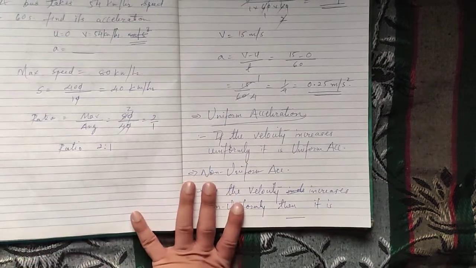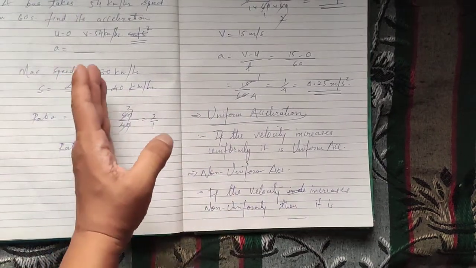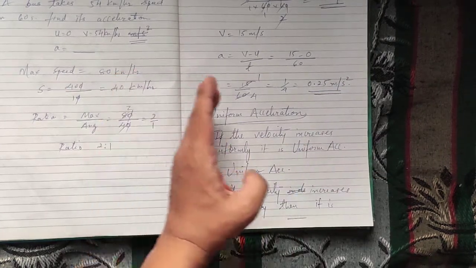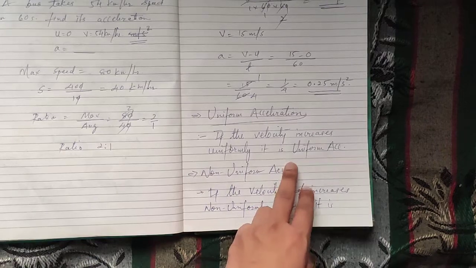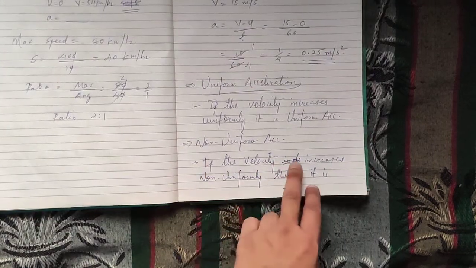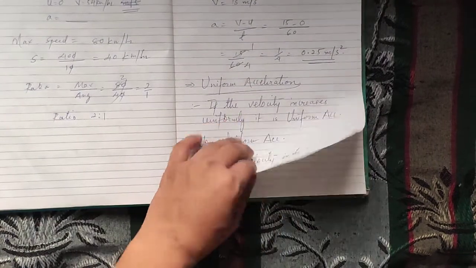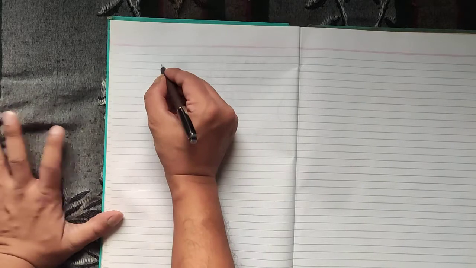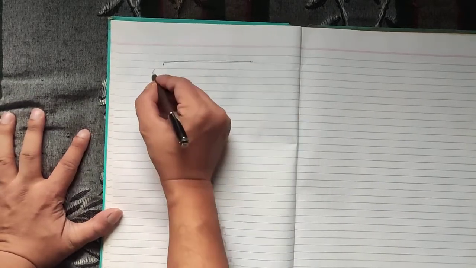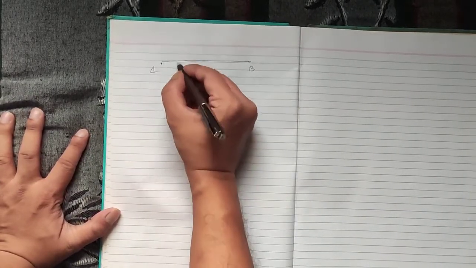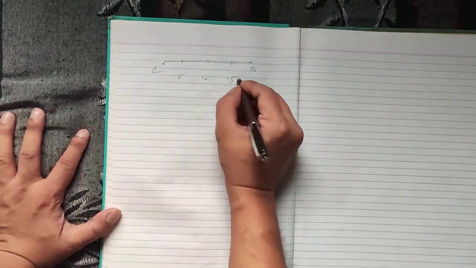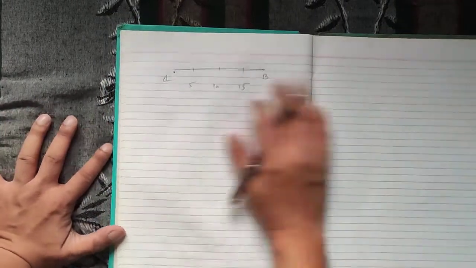This means that acceleration just means an increase in velocity. But if the velocity is increasing uniformly, then it is known as uniform acceleration, and if the velocity is increasing non-uniformly, then it is non-uniform acceleration. Okay, so let us understand this with an example. Suppose we have a vehicle that is moving from point A to point B, and with equal intervals of time, let's say 5 seconds, 10 seconds and 15 seconds. We don't need to take any more to make it confusing.